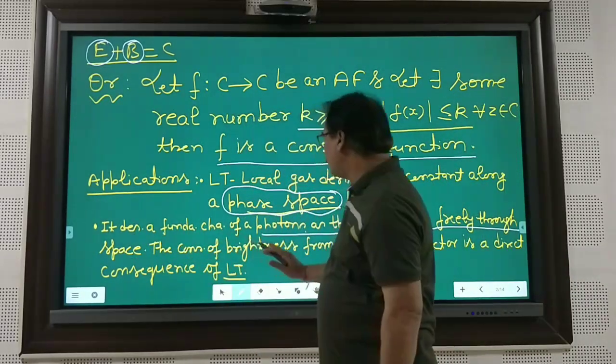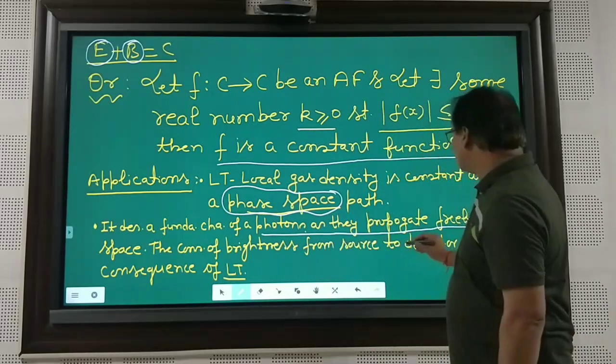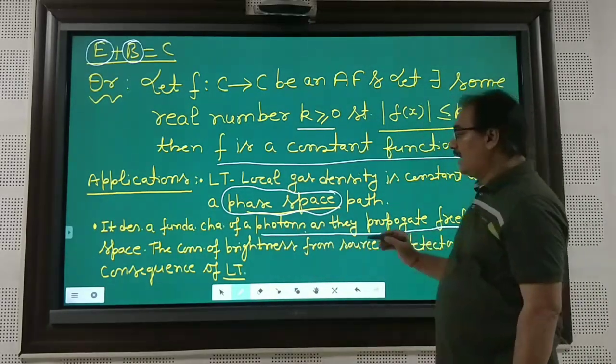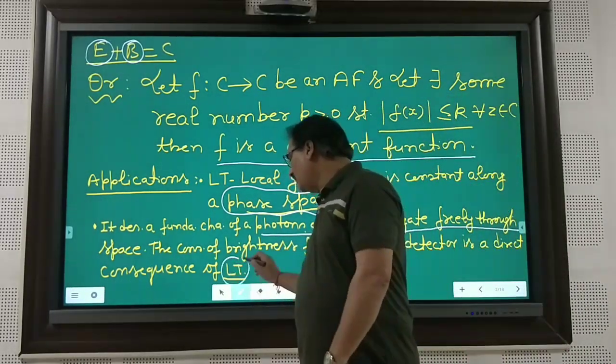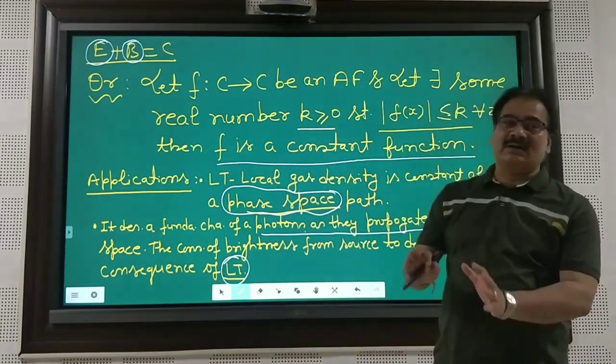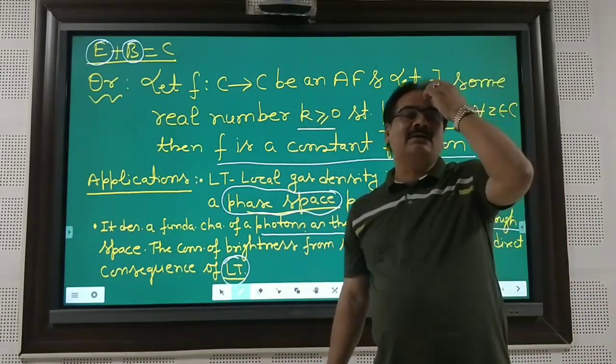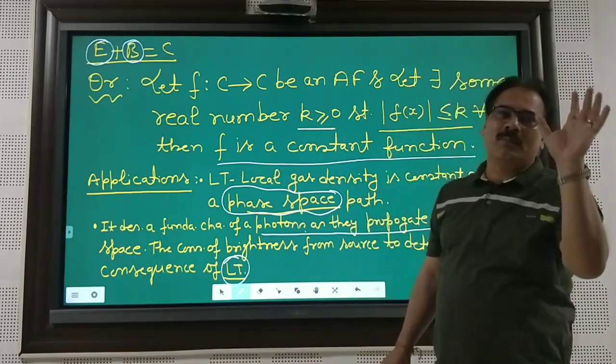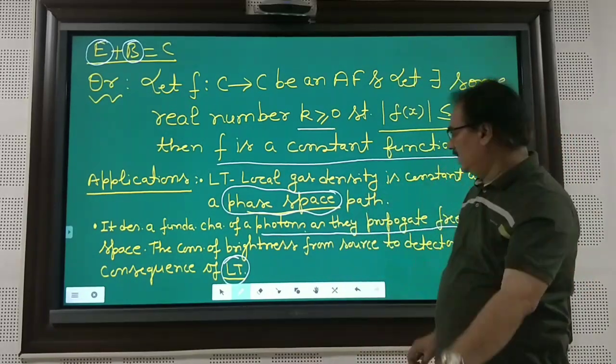The conservation of brightness from source to detector is a direct consequence of Liouville's theorem. So these are the two major practical areas where scientists try to apply Liouville's theorem.